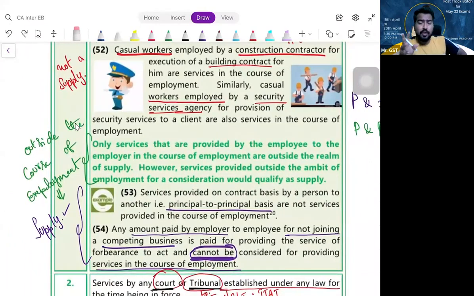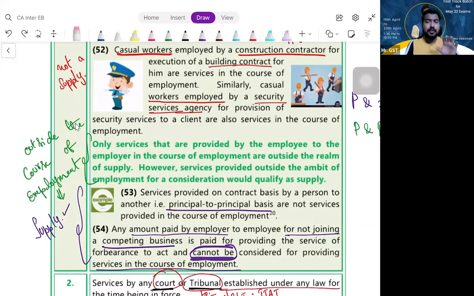Tell me, between employer and employee, whether there is a principal and principal relationship or a principal and agent relationship. Between your boss and the employee, is it principal and agent or principal to principal? Obviously principal and agent relationship. Whatever the employer says, the employee has to obey, correct? So the principal and agent relationship will exist. So employer-employee relationship, principal and agent relationship, is not a supply. But something outside the scope of employment, if they are dealing on a principal to principal basis.